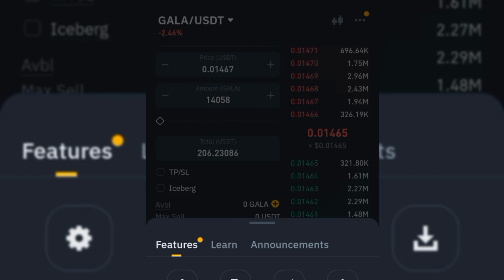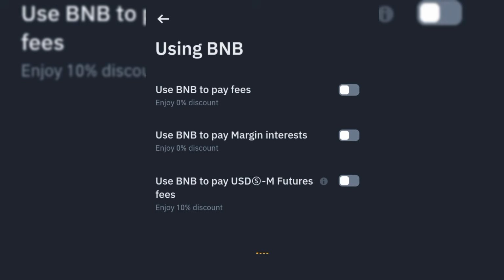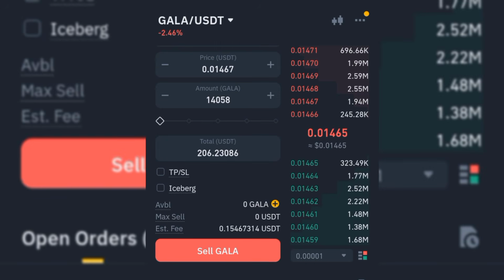So this is how to, if you come to the fee right here, you are going to be seeing it. Once you are being charged a fee out of every BNB, you get a 25% discount. So that is how it's being done. Now let me take you step by step on how to use this particular website.